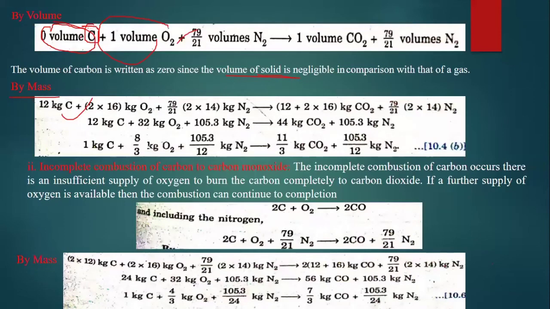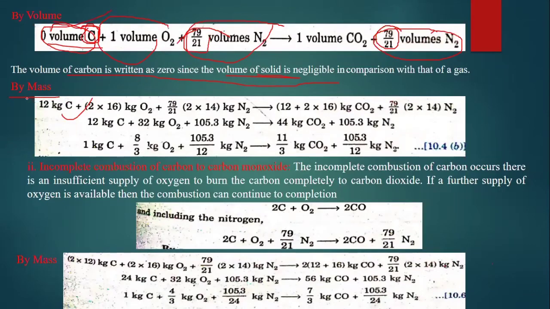The volume occupied by carbon compared to the volume occupied by oxygen is very, very less. So we can neglect the volume of carbon here and make it zero. That's why I have taken the volume of carbon as zero, and that's what I have mentioned here. So zero volumes of carbon plus one volume of oxygen and 79 by 21 volumes of nitrogen gives rise to one volume of CO2 plus 79 by 21. We have added the nitrogen constant also, and that is by volume.